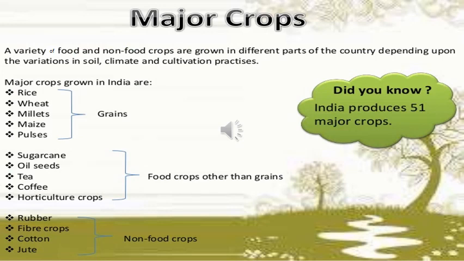A variety of food crops and non-food crops are grown in different parts of the country depending upon the variations in soil, climate and cultivation practices.